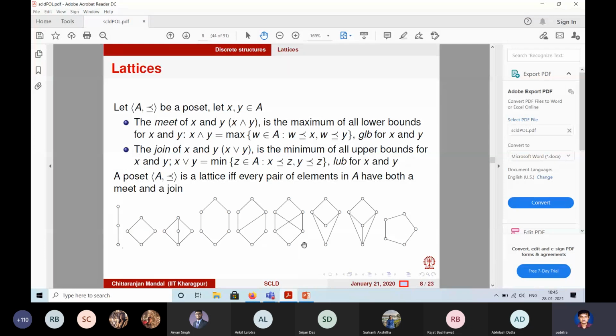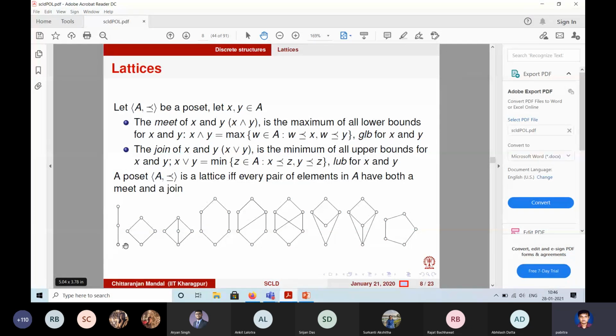Let's take some example. So I have drawn a number of posets. First case, is it a lattice? I have not labeled the nodes, but I can label them as I go along. Okay, the first case to the left, the chain to the left, is that a lattice? Yes. You take any pair of elements, like the top and bottom, middle and bottom, it always has a join and a meet.